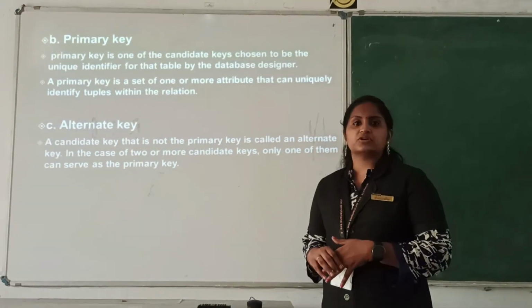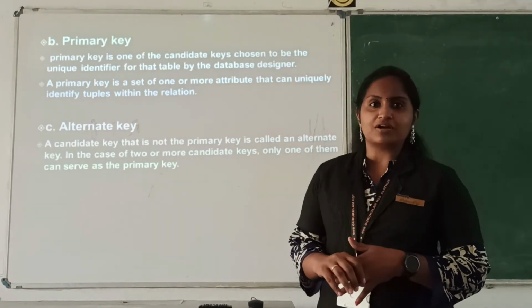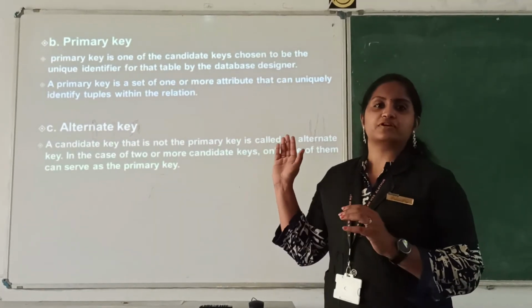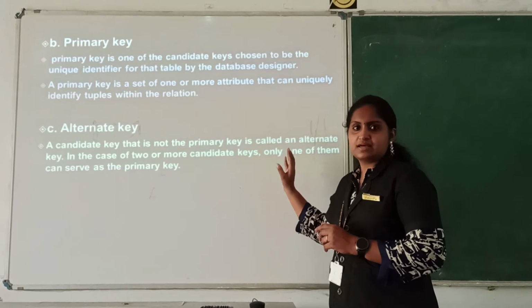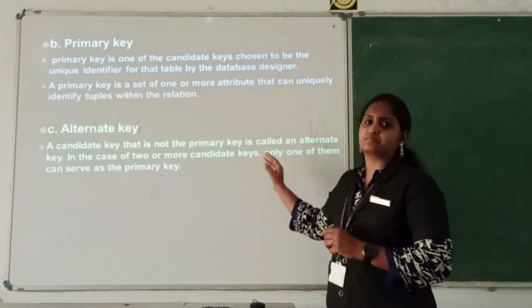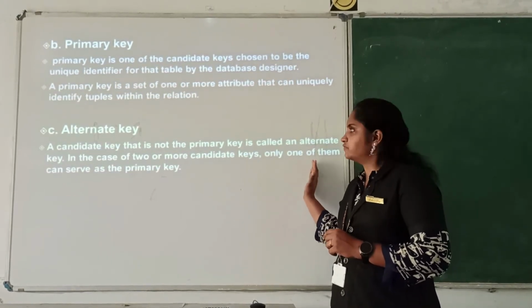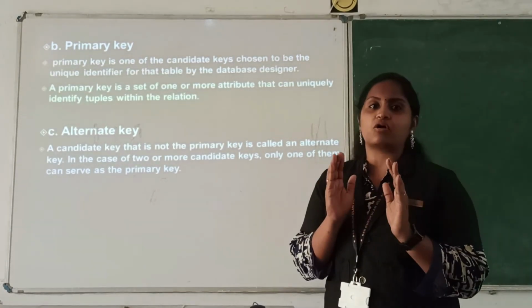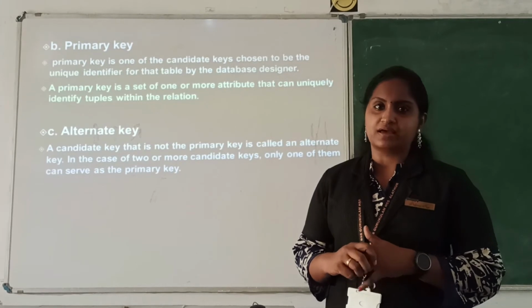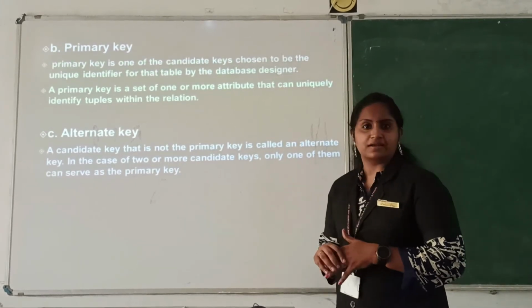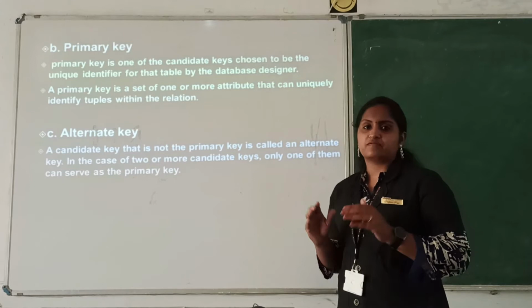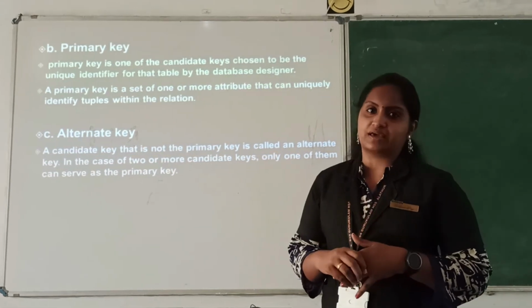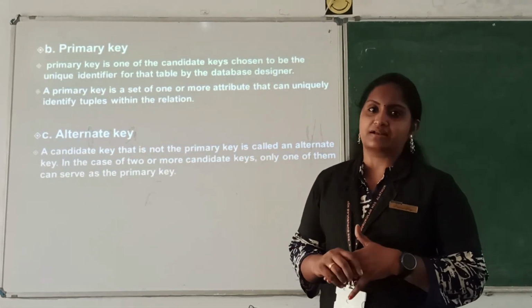Clear? Next is the alternate key. What is an alternate key? We have different columns in a relation, that is the attributes: the admission number, roll number and batch number. Only one column can be made the primary key, and the other columns are candidate keys. If we have made the admission number the primary key, the remaining ones are candidate keys.